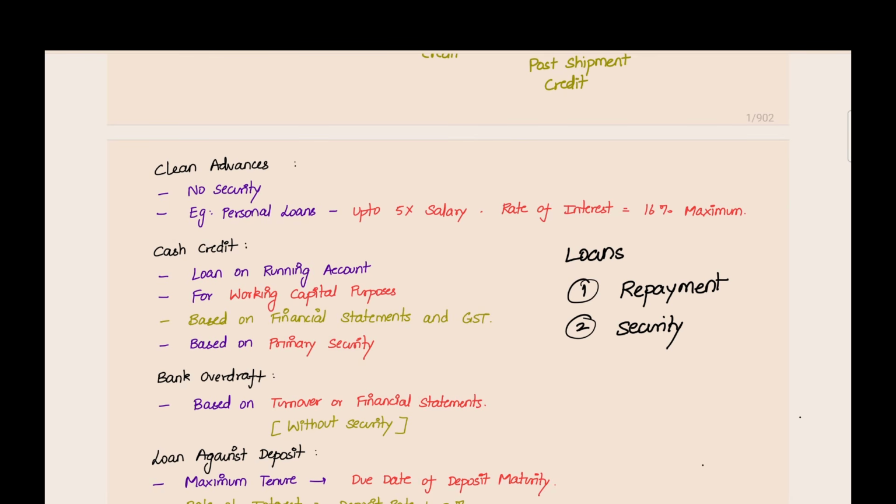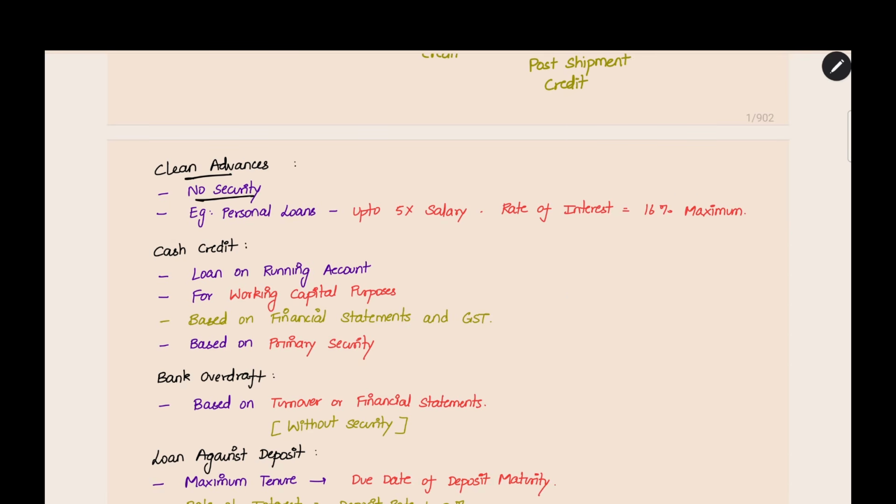The security is very important for a loan. Only based on the value of the security will they give you the loan. If you give a security worth 1 lakh, they will not give you anything more than 1 lakh as a loan. They will reduce some margin, like 10% or 20%, and only the remaining 90,000 they will give you as a loan. This is the standard procedure. But there are some advances called clean advances.